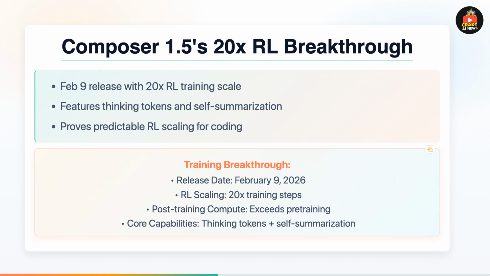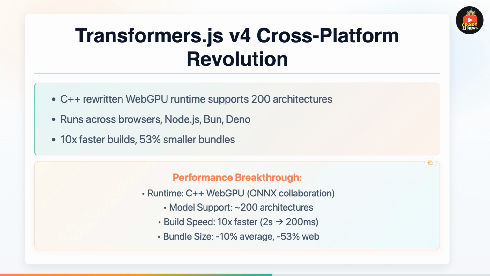Performance gains are most dramatic on challenging tasks, and Cursor's data shows something profound. RL for coding scales predictably. More compute in, smarter results out.